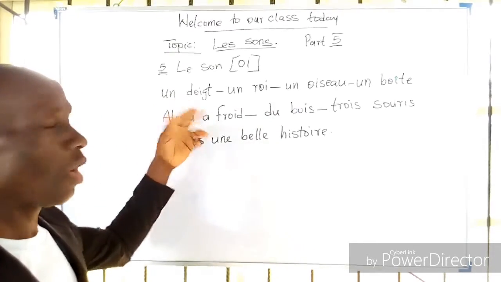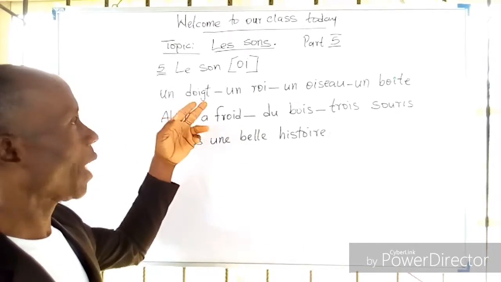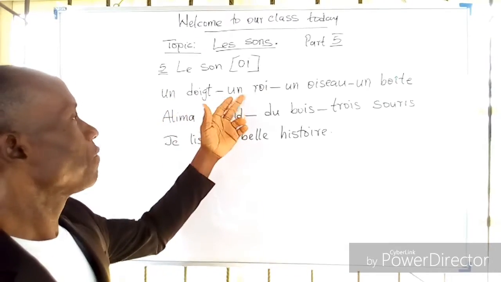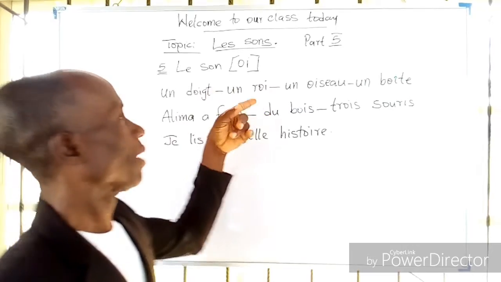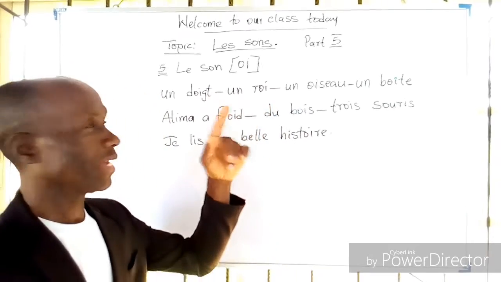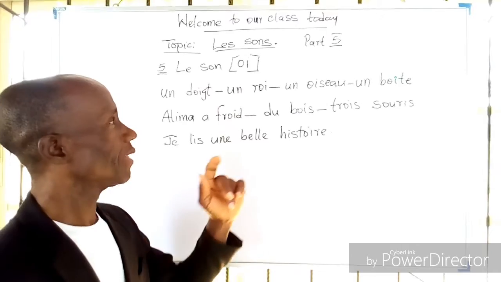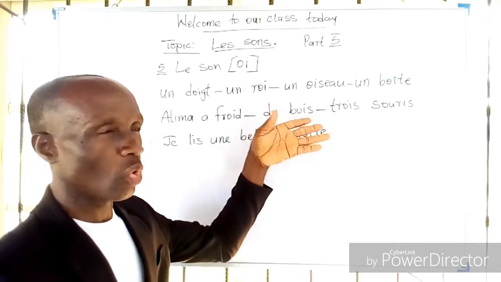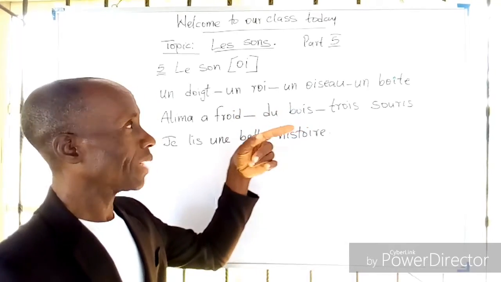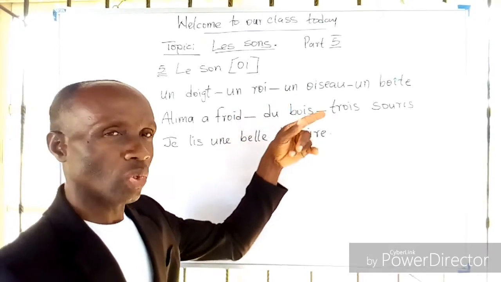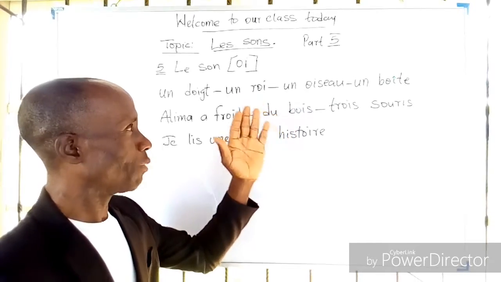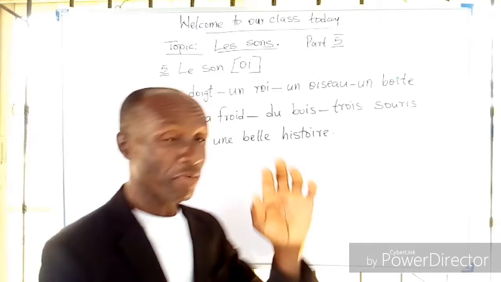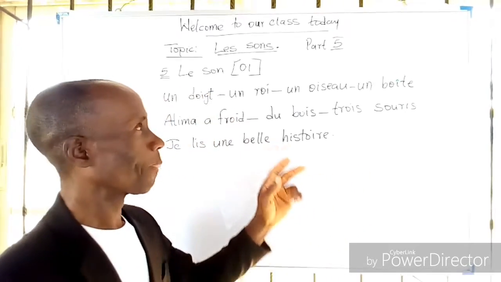Here we have le doigt, that is talking about finger. Then here we have le roi. Roi is talking about a king. Then here we have l'oiseau. Get it right. I'm teaching it this way so that you get every bit of everything I'm saying here.